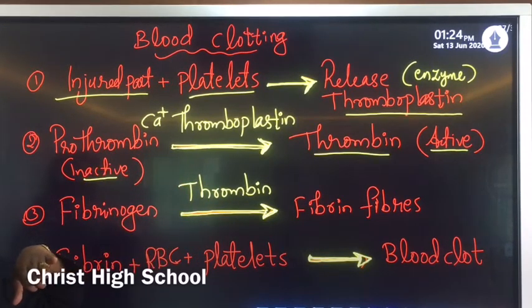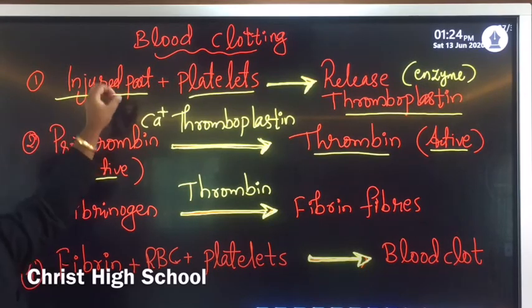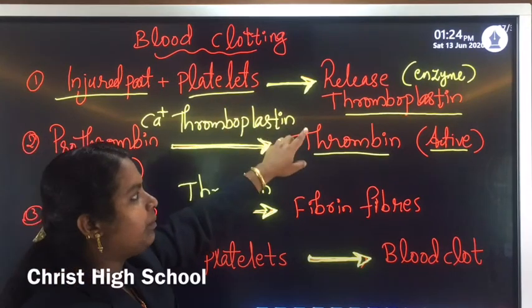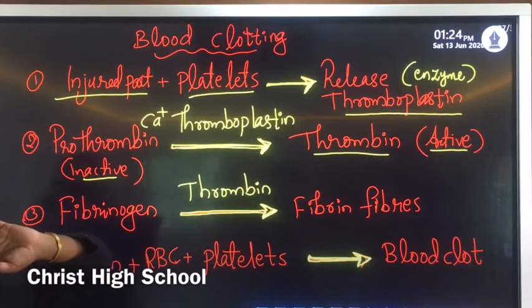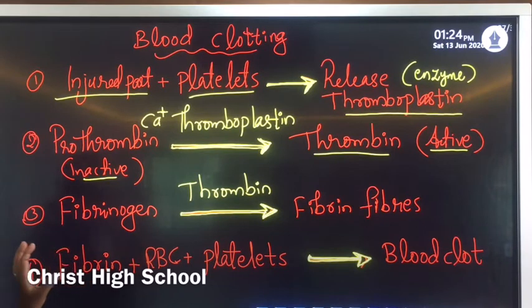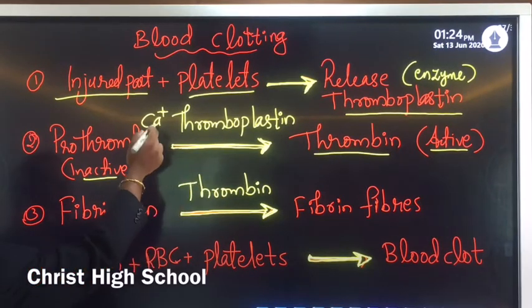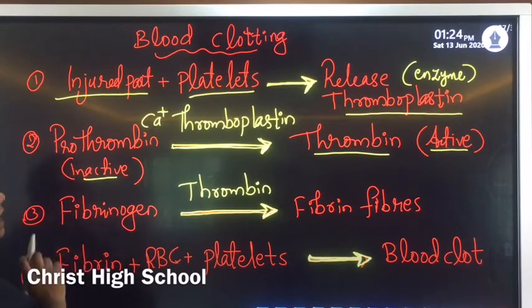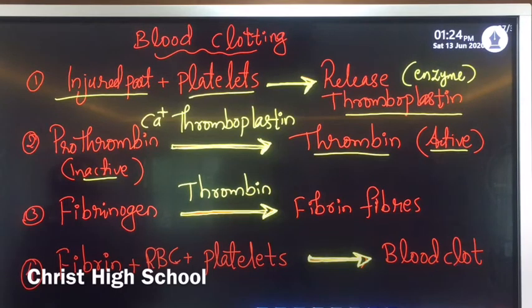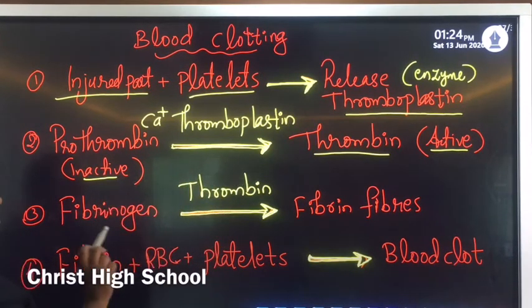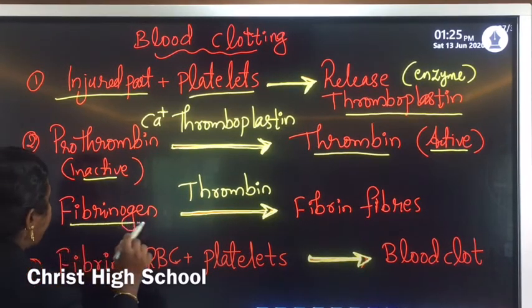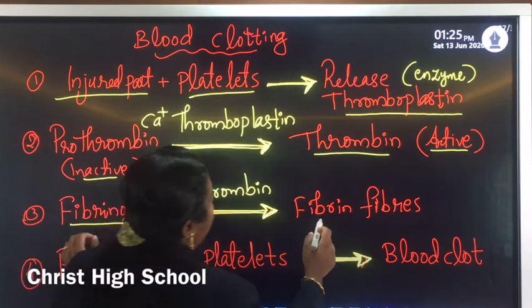Clear? The first step: the injured part as well as the platelets help to release an enzyme. What's the name of that enzyme? Thromboplastin. Then the second step: thromboplastin, in the presence of calcium ions, converts inactive prothrombin into active thrombin. Then the third step: that active thrombin helps to convert fibrinogen into fibrin fibers.